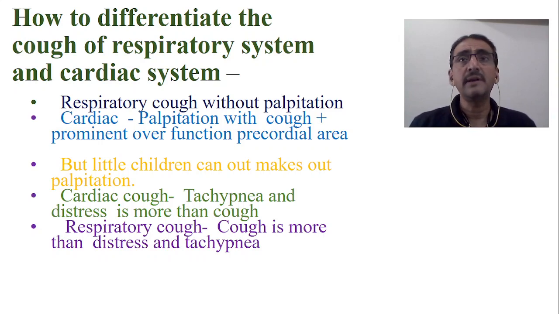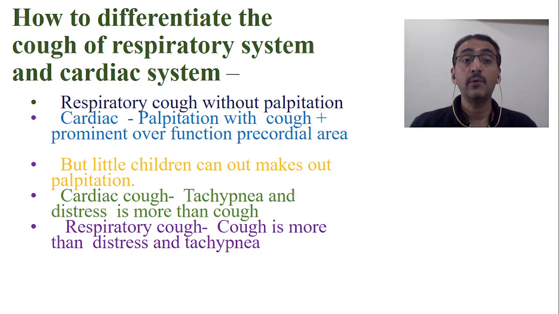But it is quite difficult in children, isn't it? How do we identify palpitation in small kids? Palpitation is difficult to identify even in adults, so what about a small kid? Children cannot say that they are having a palpitation-like feeling.